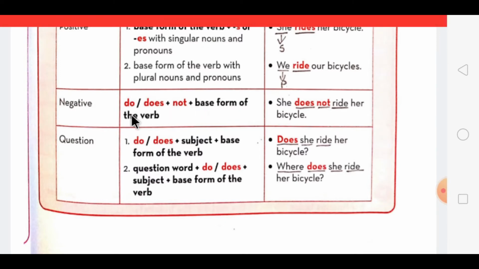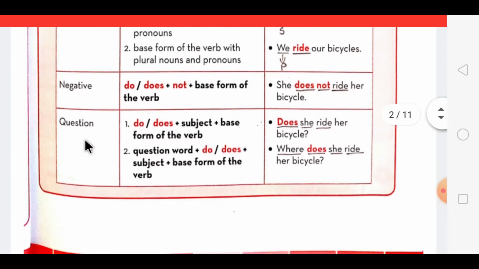Then when we are forming negative sentences, we use do or does plus not plus the base form of the verb, as it is stated here. With singular we use does plus not plus the base form of the verb. And the last one, when we form a question, we use do or does plus subject plus the base form of the verb.